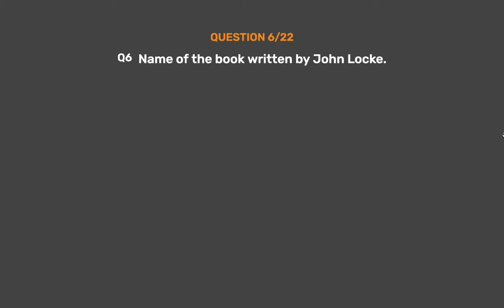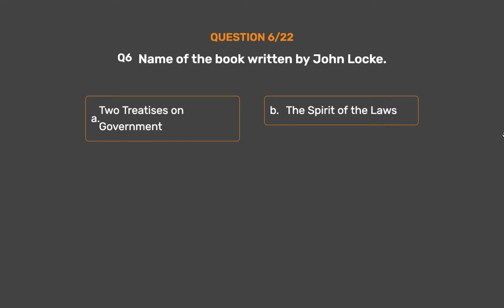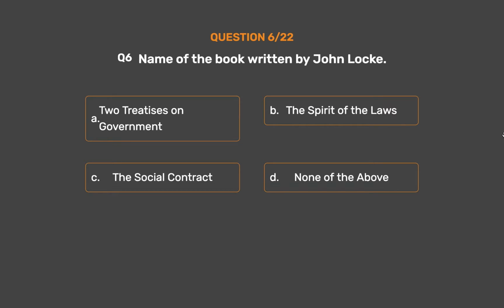Question number 6. Name of the book written by John Locke. Option A. Two Treatises on Government. Option B. The Spirit of the Laws. Option C. The Social Contract. Option D. None of the above.